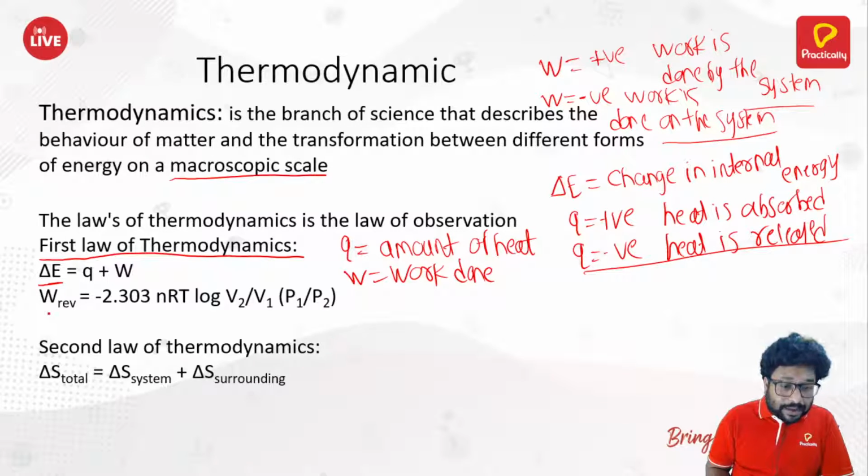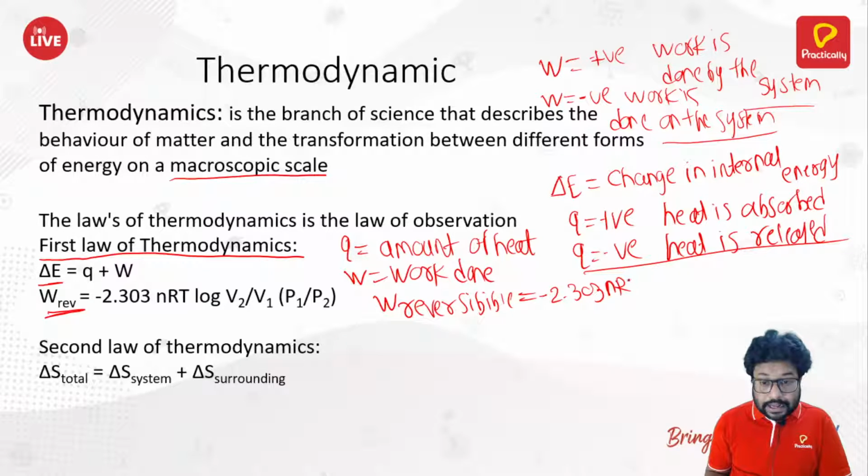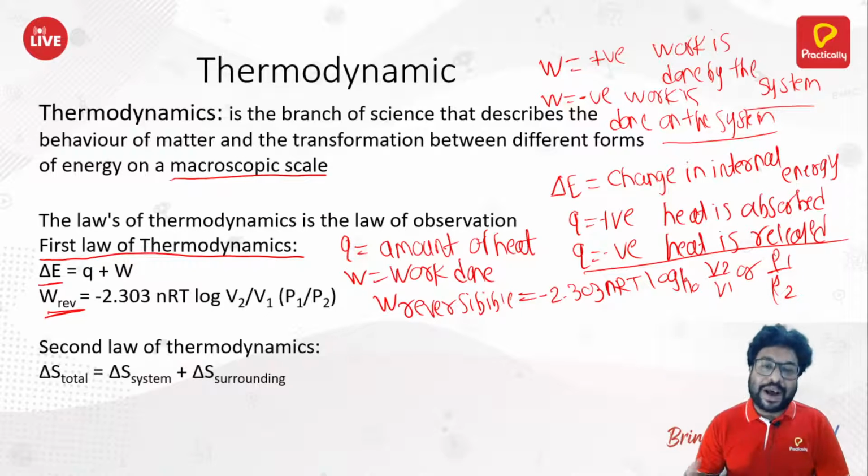Okay, W rev. What is this W rev? W rev is work done in a reversible process. Work done in a reversible process is always maximum. And how much is it? It is minus 2.303 nRT log to the base 10 of V2 by V1 or P1 by P2. It depends on different conditions. That is what the first law of thermodynamics and W max, maximum work done, is all about.